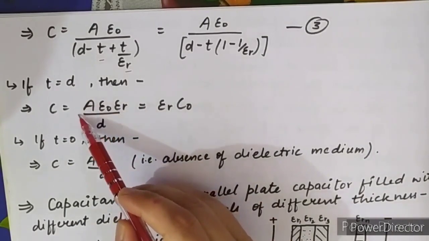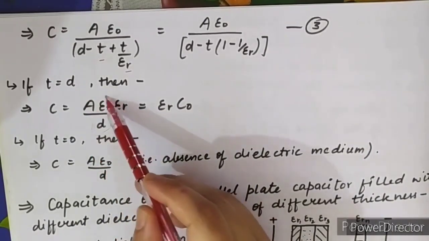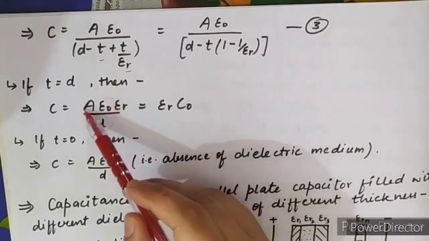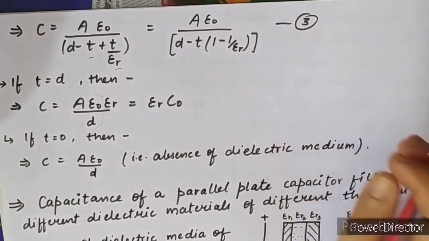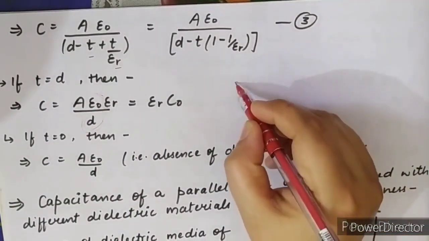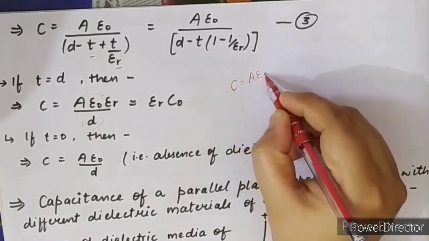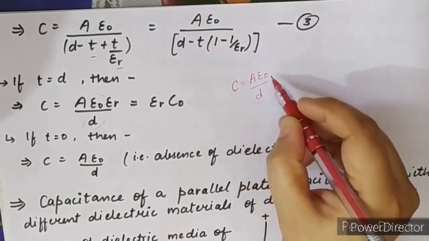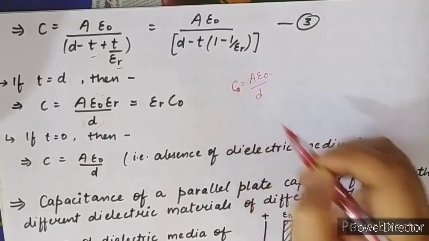A epsilon naught upon D is the value of capacitance for free space in our first derivation of the parallel plate capacitor, when air or vacuum is present. The formula is C is equal to A epsilon naught upon D for vacuum or air. That's why it is denoted by C naught.